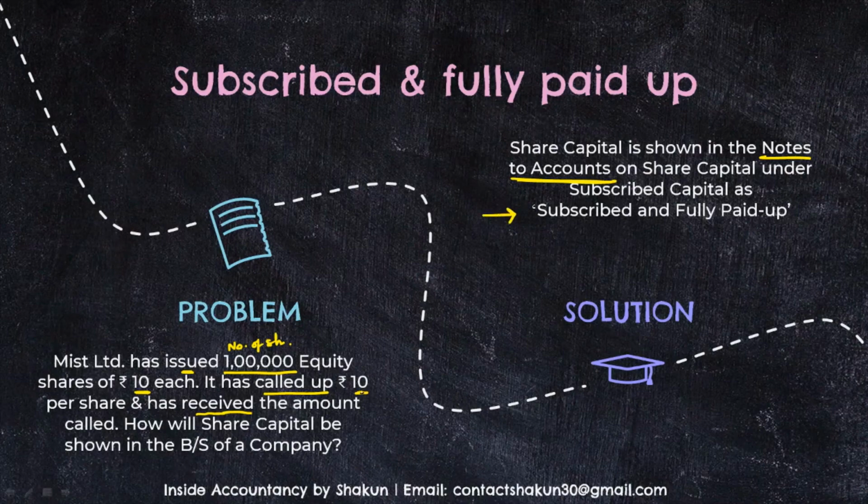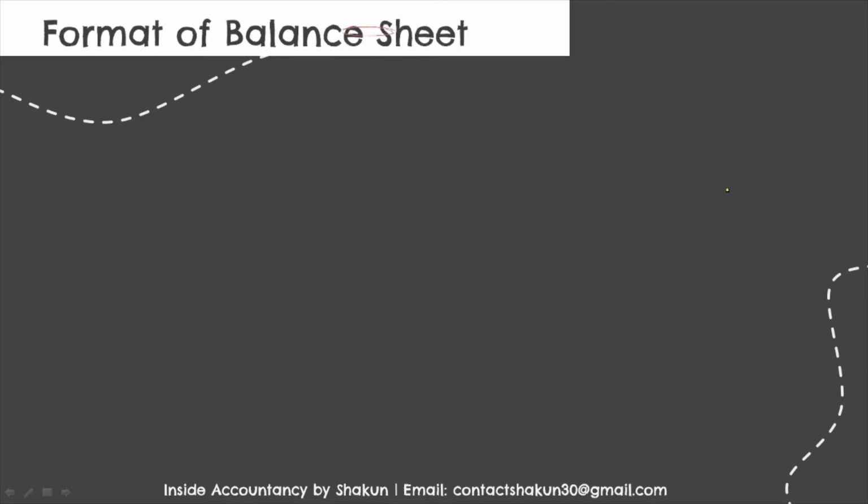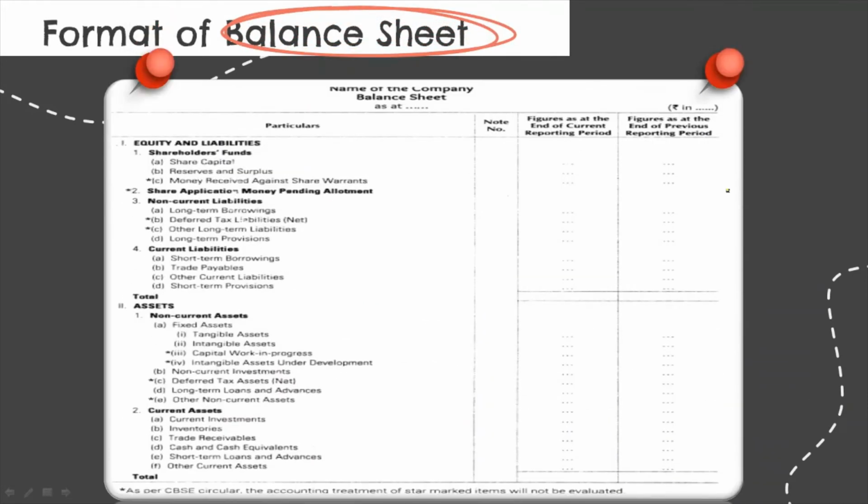The called up value was 10 and the full amount has been received. So subscribed and fully paid up. How will we show it? We had 1 lakh equity shares at the rate of rupees 10, so the total subscribed and fully paid up capital would be 10 lakh. Now let's have a look at how this will be shown in the balance sheet. Before we move on, I just want to show you the format of the balance sheet which has been discussed in the video on part B, financial statements of a company. For more details, you can click on the I button and watch that video.